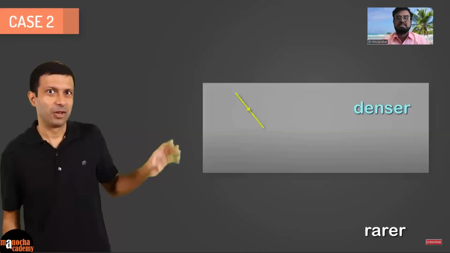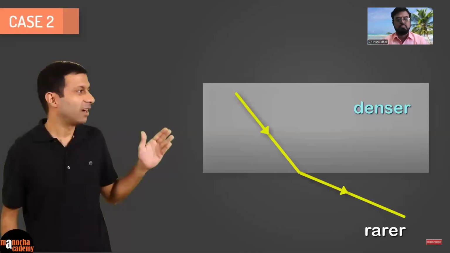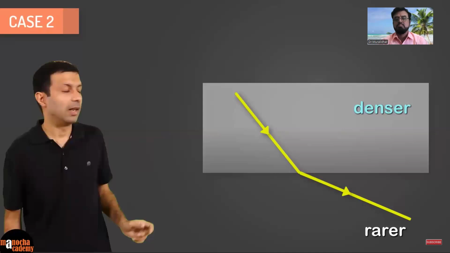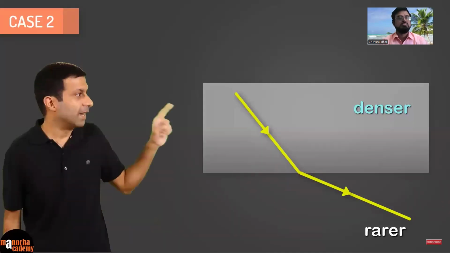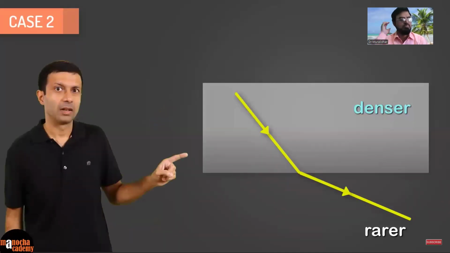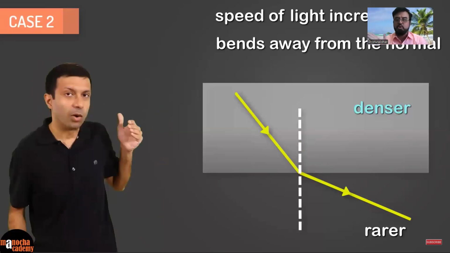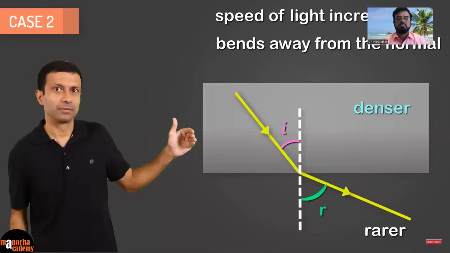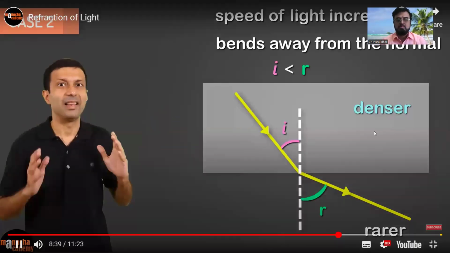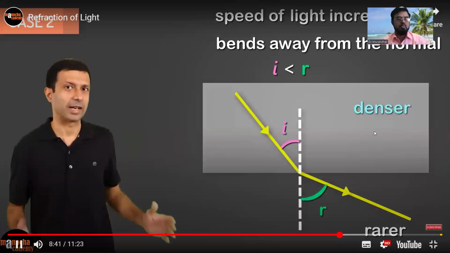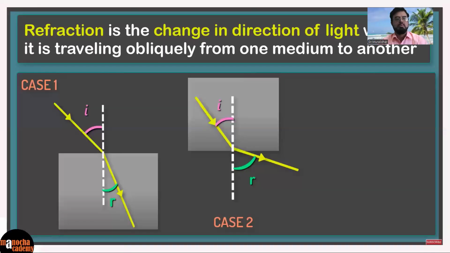Reverse, denser to rarer. So as you can see, this is our case 2. When light travels from a denser to a rarer medium, the speed of light increases. And as you can see, the light bends away from the normal. And the angle of incidence is less than the angle of refraction here. Let's pin these two cases of refraction on our very important concept points board.